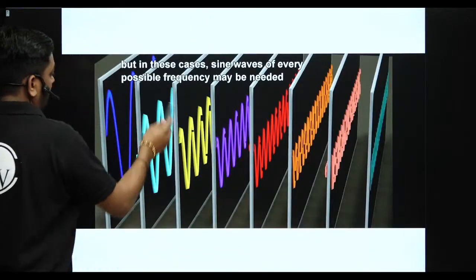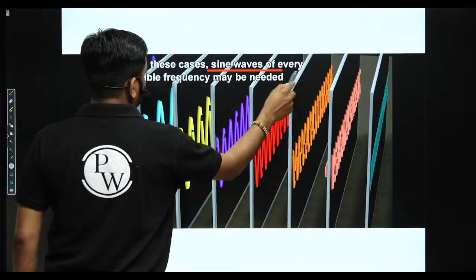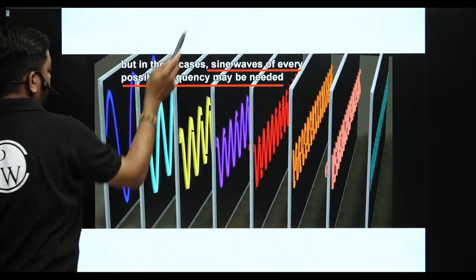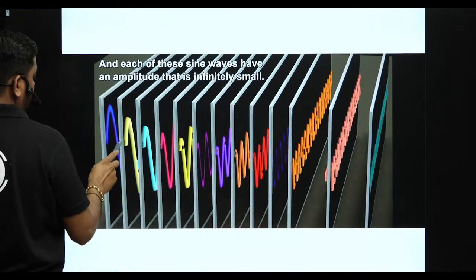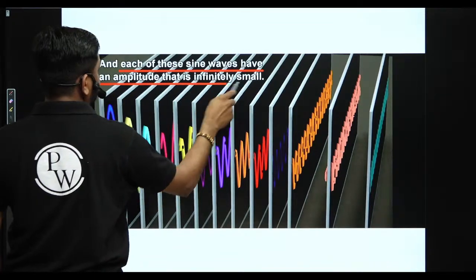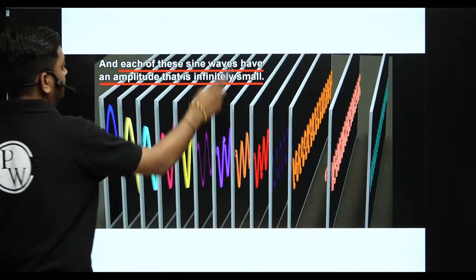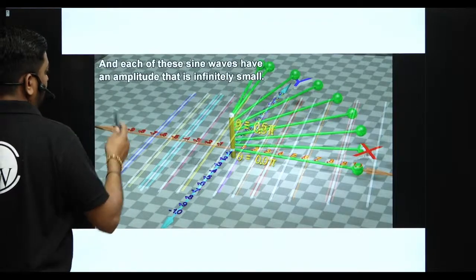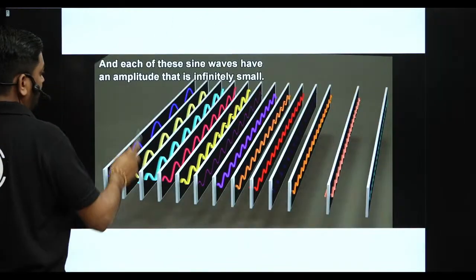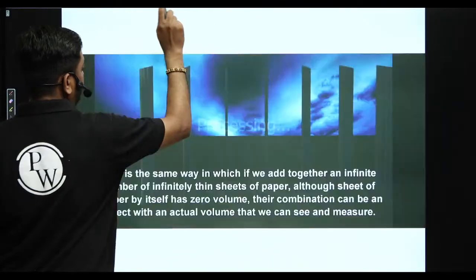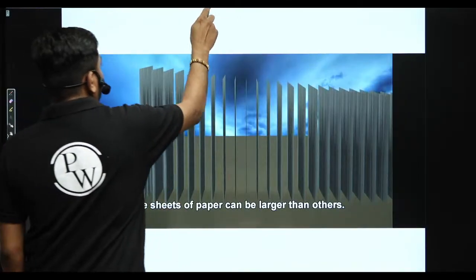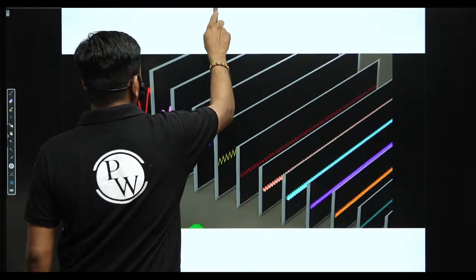Again I am saying, in this case sine waves of every possible frequency are needed: omega 0, 1.1 omega 0, 1.2, 1.3 and so on, guys. And each of these sine waves has an amplitude that is infinitely small, a very, very small amplitude. Okay, this is enough to understand. Is this clear?